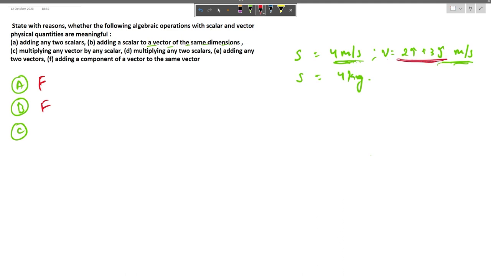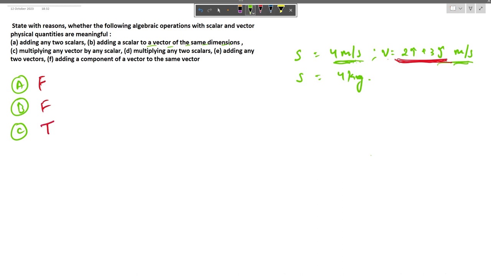Now we say that after a certain time, the velocity doubled, so we will be multiplying with a scalar. Also, if we have to find out the displacement, we will multiply it with the scalar quantity, that is time. Let's say 2 seconds, so we will get 4 i cap plus 6 j cap, which is displacement in the i dimension and j dimension. So this is totally valid, so this is going to be true.